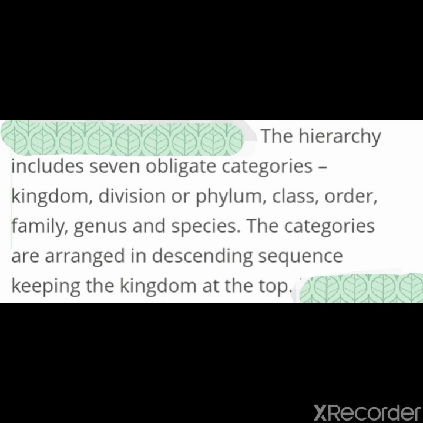Normally in taxonomic hierarchy, there are 7 categories. Is it clear? The largest one is domain, then kingdom.